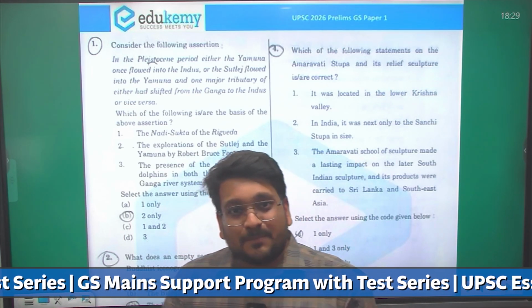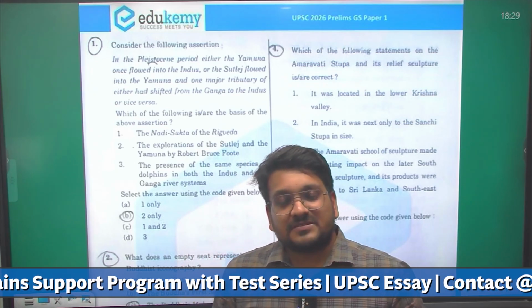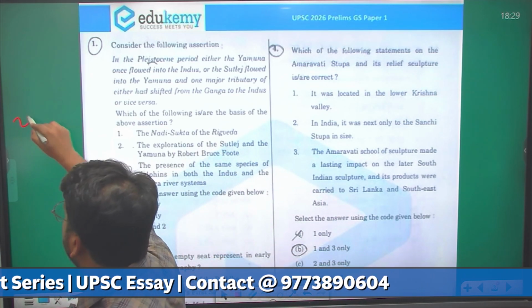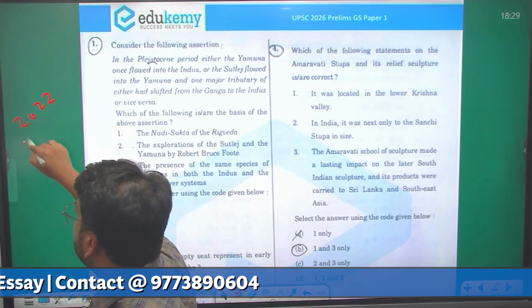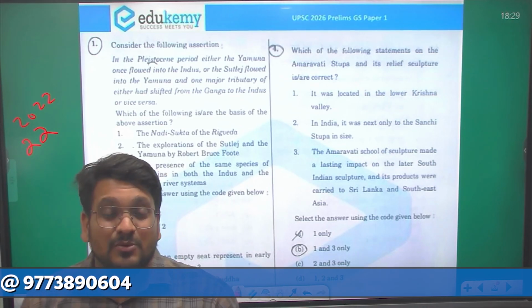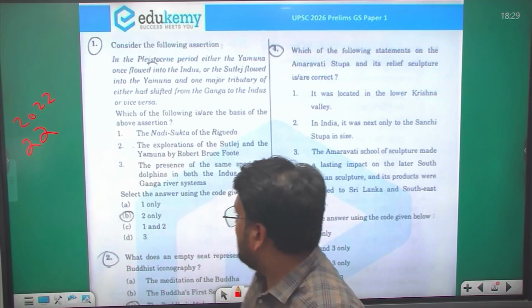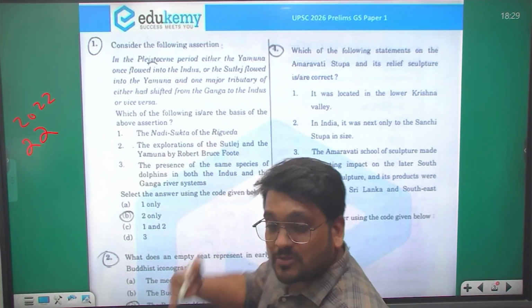The paper was a bit tricky this year compared to the previous years. It was lengthy too, as we all know, right? In 2022, 23 and 24 it was around 22 pages, but this year it was 26 pages. So yes, the paper was a bit lengthy. We all know that. So let us now start with the discussion.